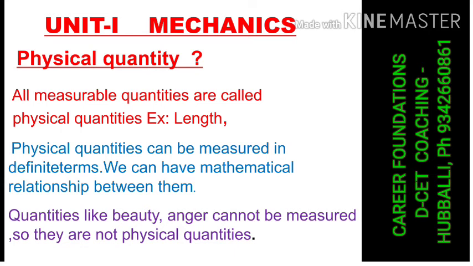Somebody is angry, but how angry, we cannot measure the amount of anger. Sometimes in the question they may give you 4 options: which one of the following is not a physical quantity? Say velocity, acceleration, force and anger. Anger is not a physical quantity, that should be your option.